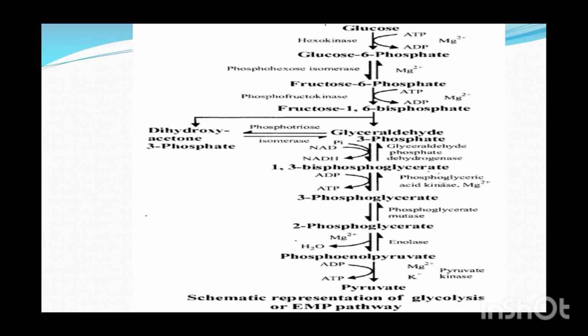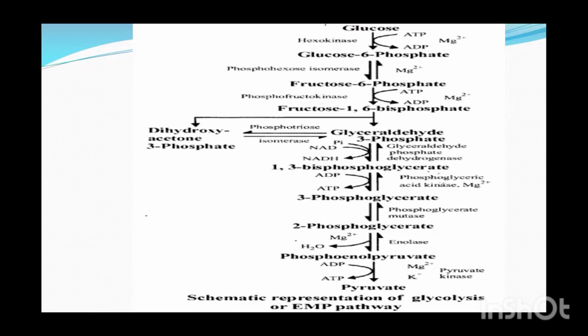Now this 2-phosphoglycerate, in presence of Mg++ and another enzyme, enolase, undergoes removal of a water molecule, a dehydration reaction, to form phosphoenol pyruvate.